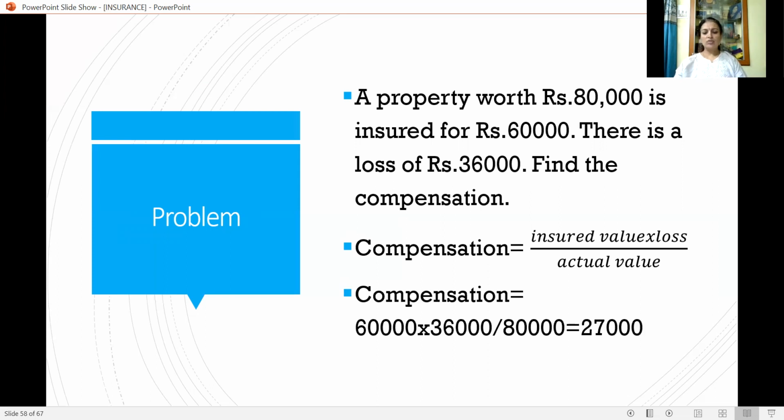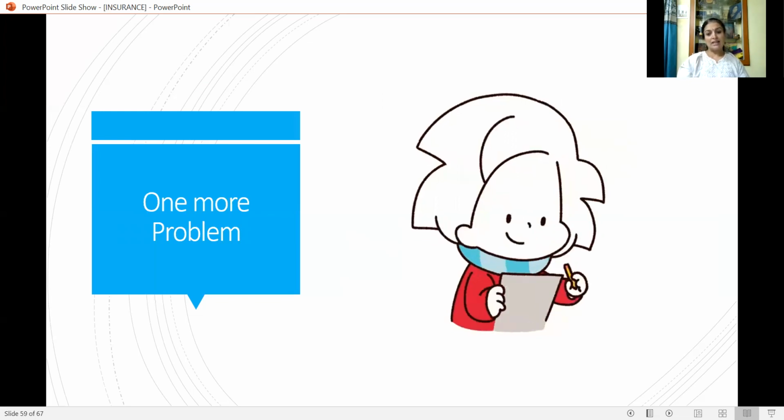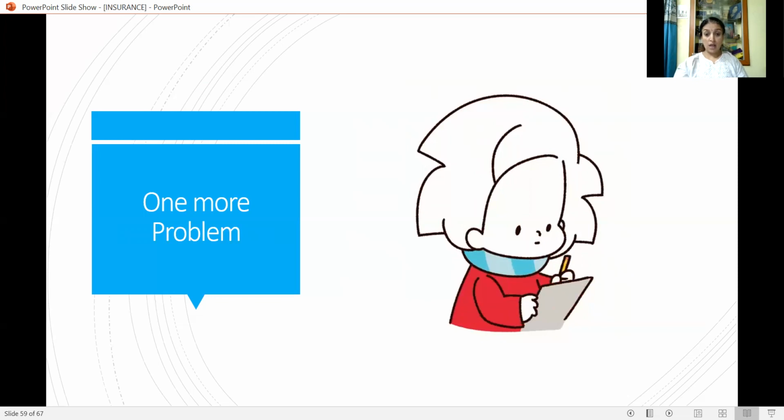That is nothing but 60,000 divided by 80,000 into 36,000. So we are getting the compensation as 27,000. So dear students, let us go for one more type of problem. That is how to calculate the number of articles, etc.